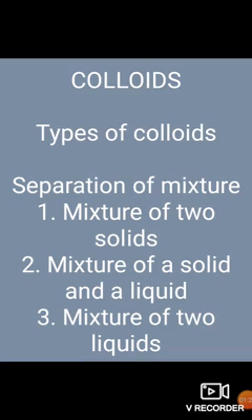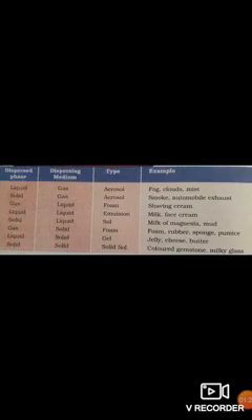As you can see in this picture: dispersed phase, dispersing medium, type and example. When liquid and gas mix together, they form an aerosol, the examples being fog, clouds and mists.